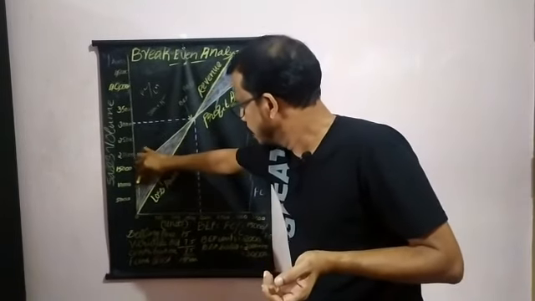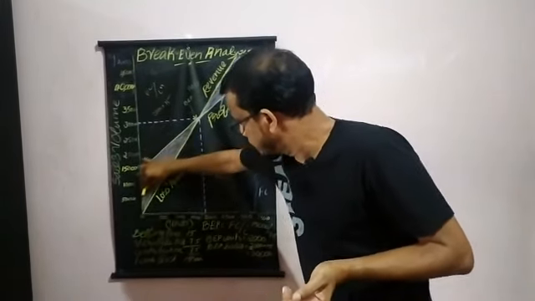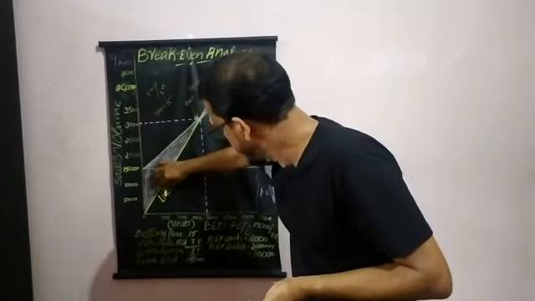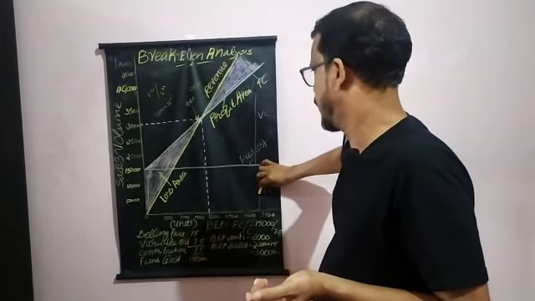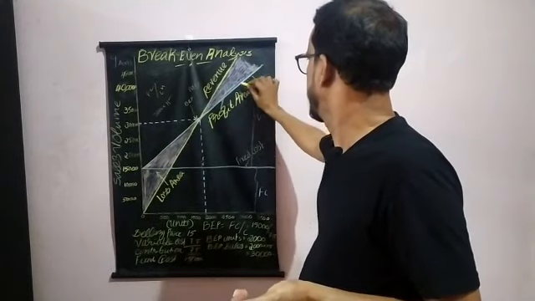So here you can see that this is the fixed cost. So this area is known as the fixed cost region. And this is the total cost region.